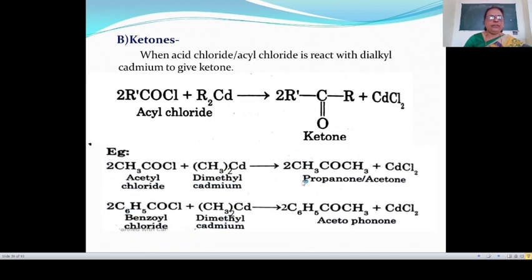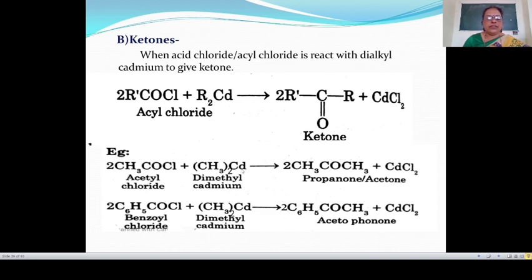For example, here acetyl chloride. Formula of acetyl chloride is CH3COCl. This acetyl chloride reacts with dimethyl cadmium, that is (CH3)2Cd, to give here ketone, that is acetone.